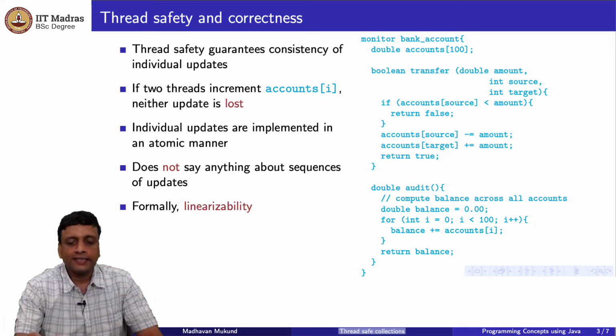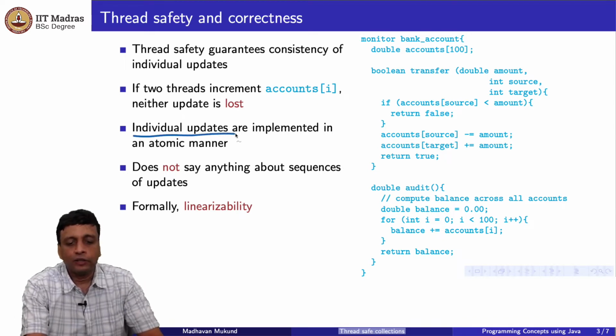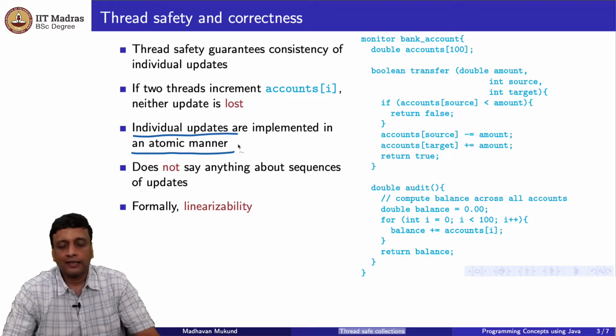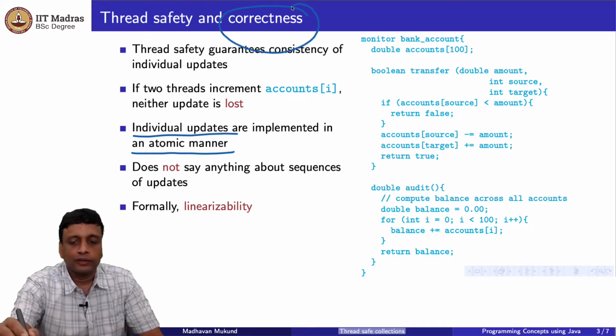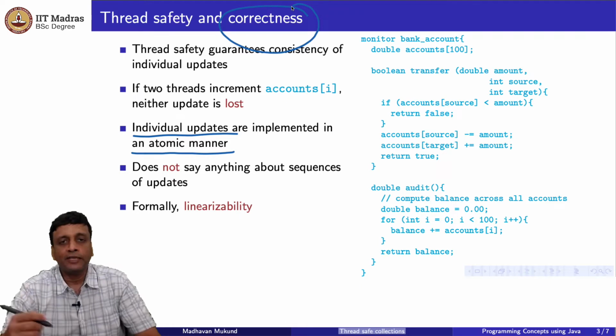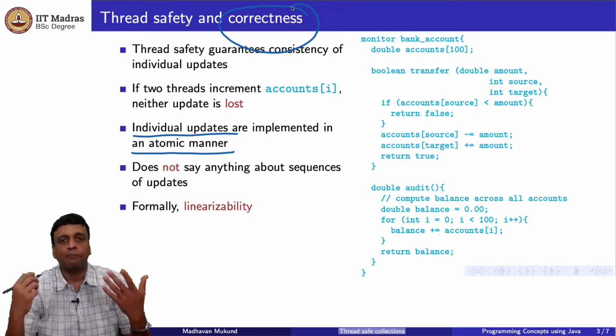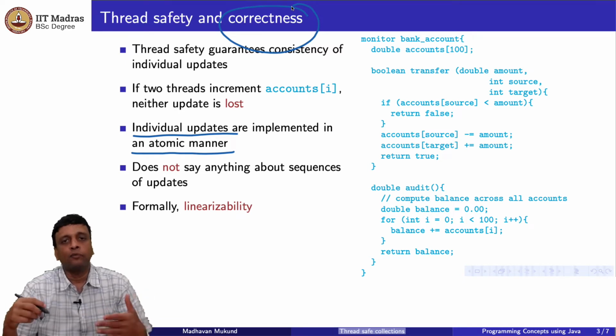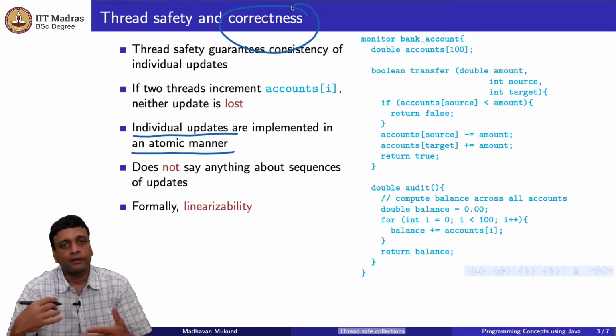So formally, this idea about having individual updates which are implemented atomically is a notion of correctness, right? We have to decide what it means for a concurrent operation to be correct. It must correspond to some real world thing which we could get without concurrency. So something can happen in parallel. It is correct if it looks like it happened one after the other, rather than something which happened by crisscrossing.